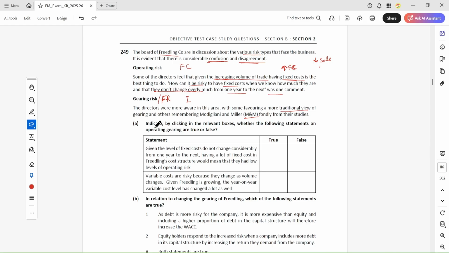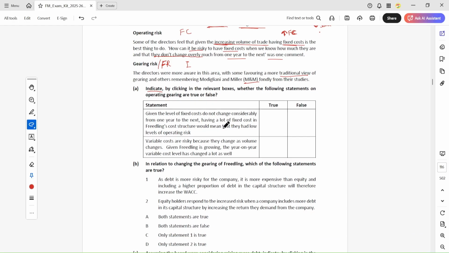So the question is: indicate by clicking in the relevant boxes whether the following statements about operating gearing are true or false. Operating gearing is about fixed cost. Given the level of fixed cost does not change considerably from one year to the next, having a lot of fixed cost in Fredling's cost structure would mean that they had a low level of operating risk.